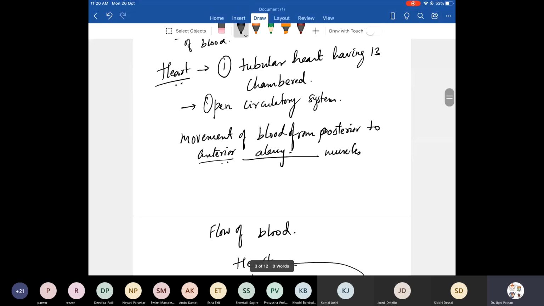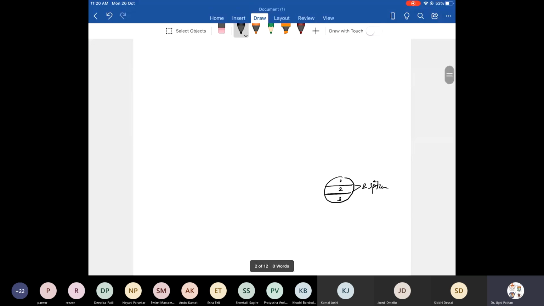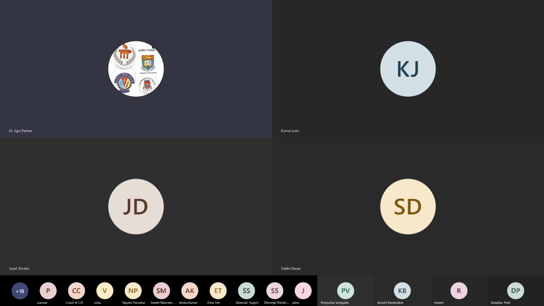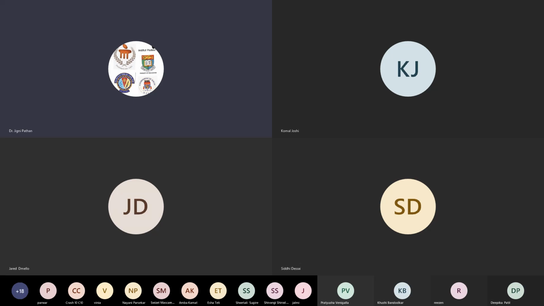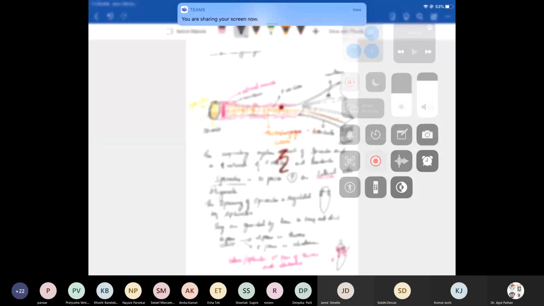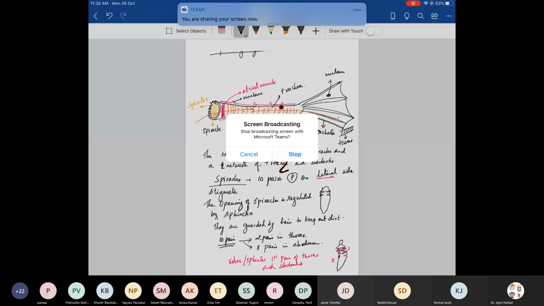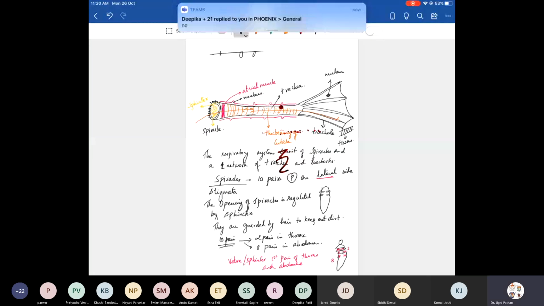So if we look in, I think you cannot see the screen, right? Can you see the screen? Yeah. Now you can see, Deepika. Now you can see the screen.